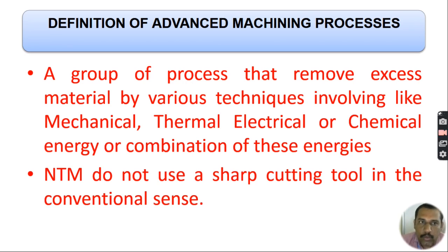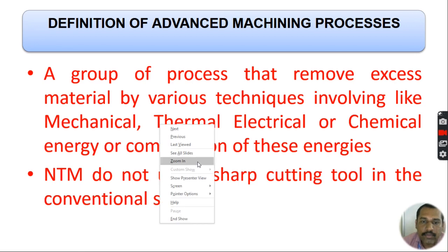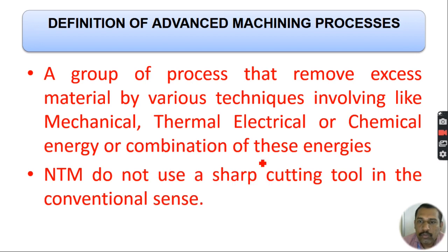So in this advanced process we are using different kinds of energies for removing the materials: mechanical energies, thermal energies, chemical energies.